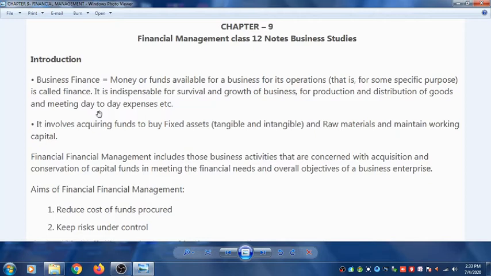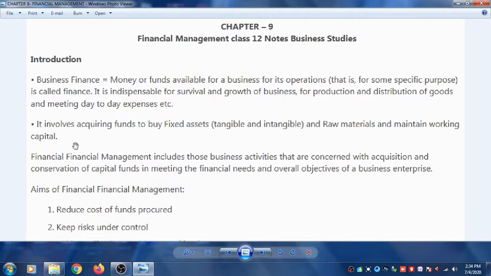It is indispensable for survival and growth of business. So financial management is very important for the survival and growth of any business, and also for the production and distribution of goods and meeting day-to-day expenses. So we can say that financial management is the lifeline of any business. It involves acquiring funds to buy fixed assets and raw materials and maintain working capitals.